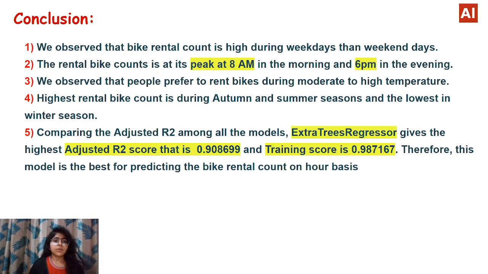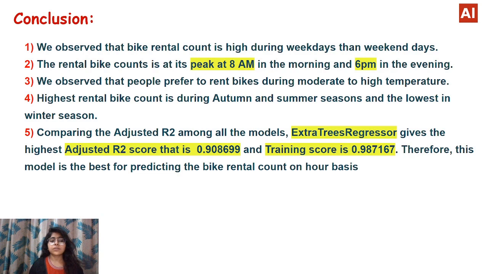So now let's take a look at the conclusion of our project. We observed that bike rental count is higher on weekdays than on weekend days. The rental bike count peaks at 8 a.m. in the morning and 6 p.m. in the evening. We observed that people prefer to rent bikes during moderate to high temperature. The highest rental bike count is during autumn and summer seasons and the lowest in winter.